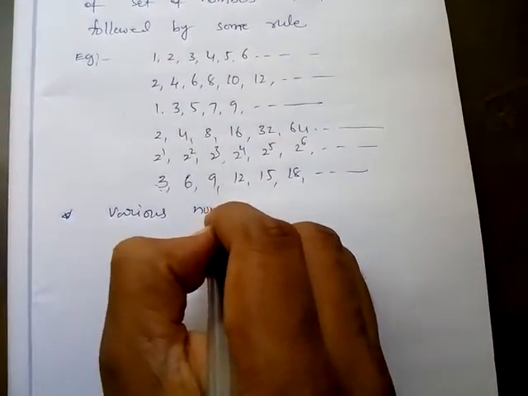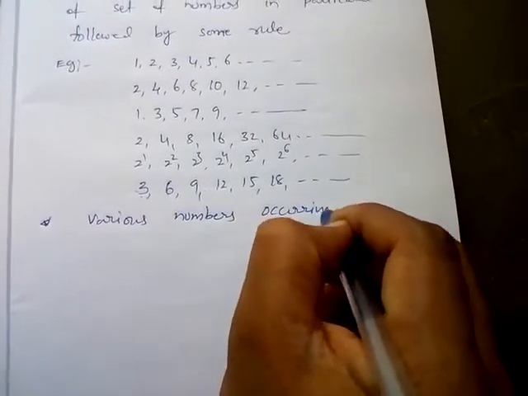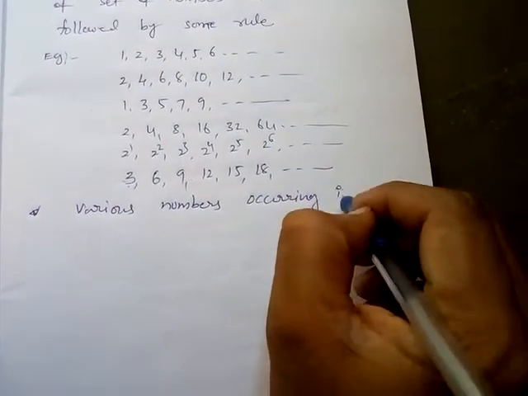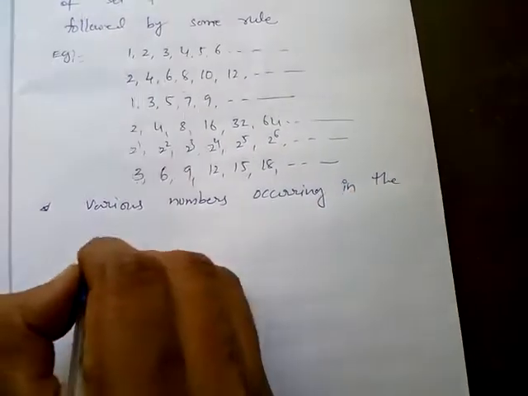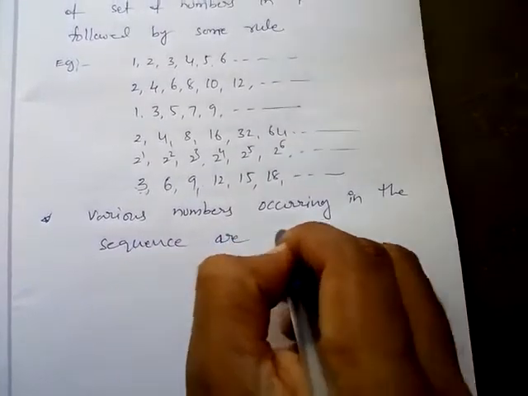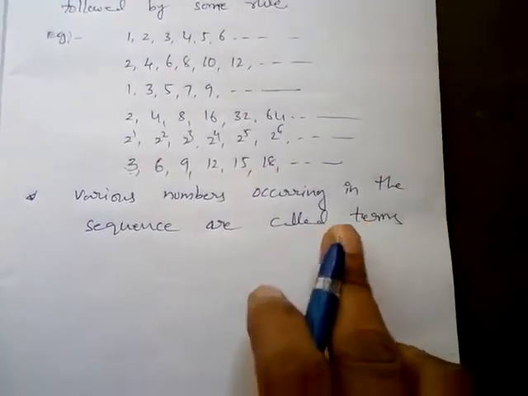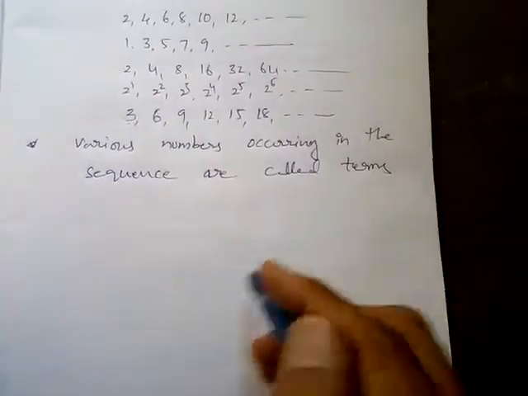Various numbers occurring in the sequence are called terms.